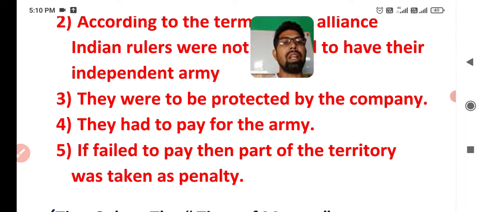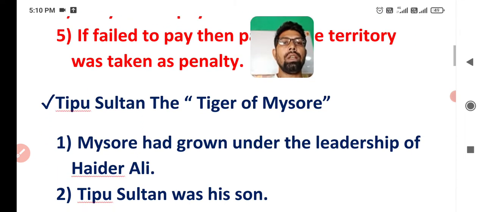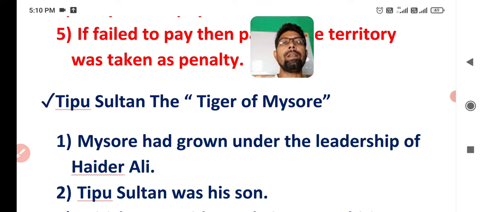If they failed, their territory would be snatched. And the next main point: when the company ruled over North India, Bengal and Middle India, it started to interfere in the social and political life of different rulers.